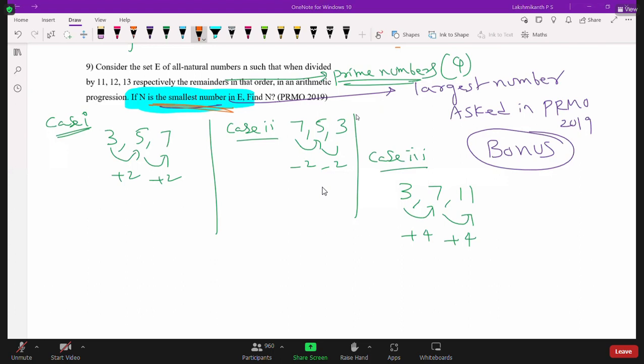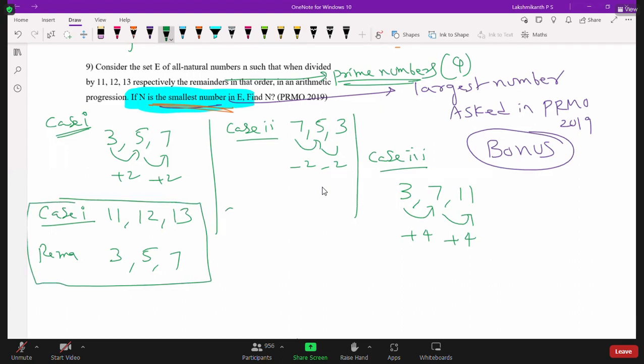So now we get 3 cases. Case 1: when we divide by 11, 12, 13, the remainders are 3, 5, 7. This is the first case.